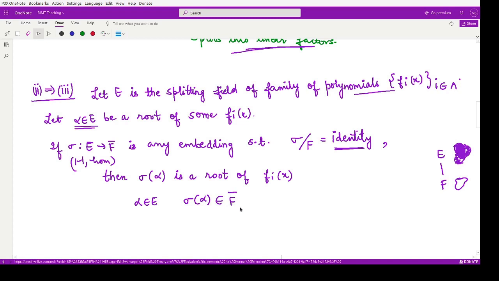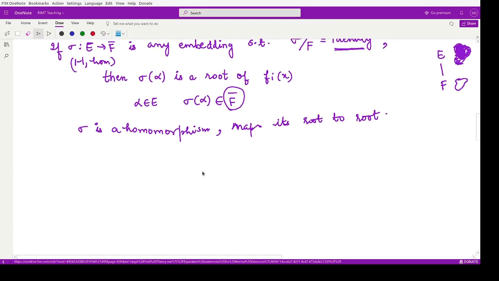Now, because sigma is a homomorphism, it maps a root to another root, right? And because it belongs to F bar, which is the algebraic closure, we can say sigma of alpha belongs to F bar, that is algebraic in nature.